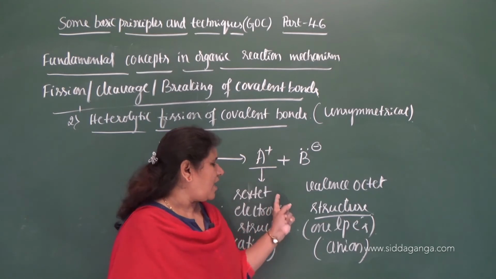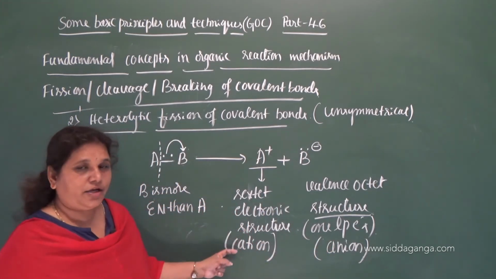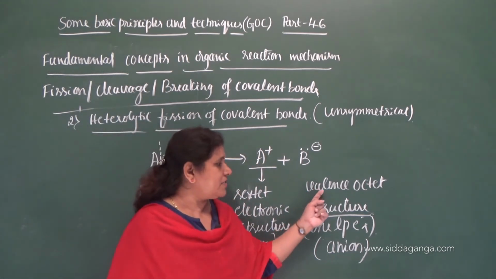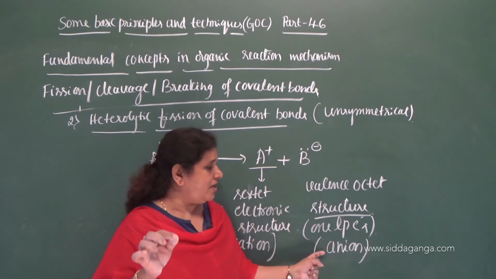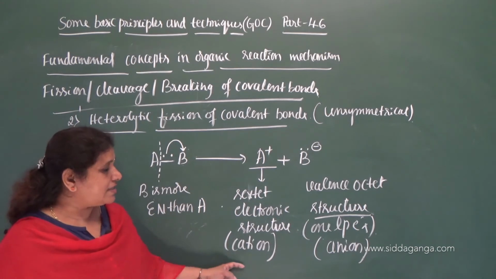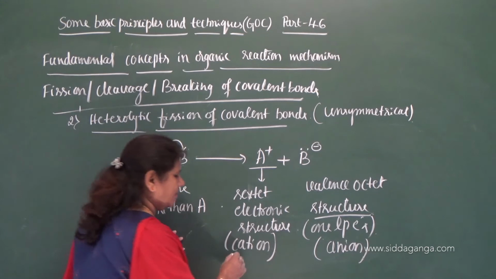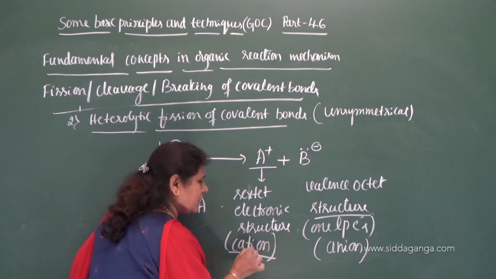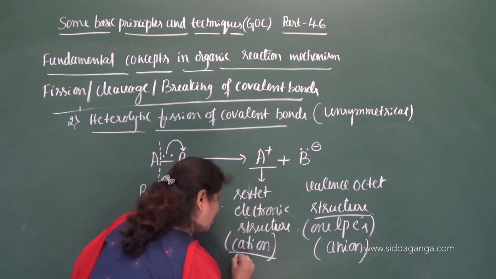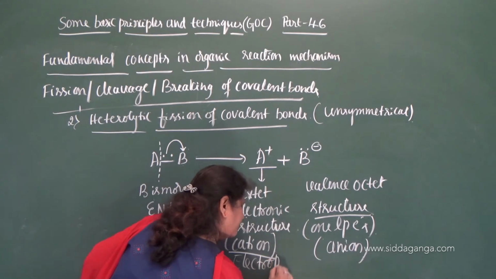So one has a sextet electronic structure and you can call it a cation because it possesses a positive charge. The other possesses an octet structure in which one is a lone pair of electrons with a negative charge. You can call them cation and anion, but in organic reaction mechanism, the cation, that is, the positively charged species with the sextet electronic structure, is called an electrophile.